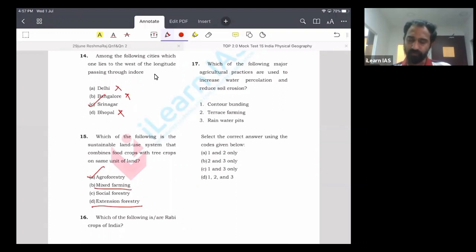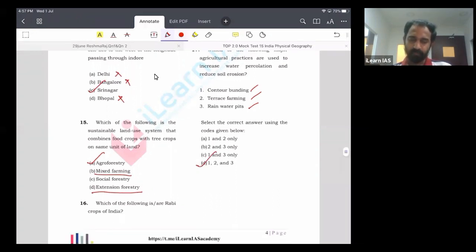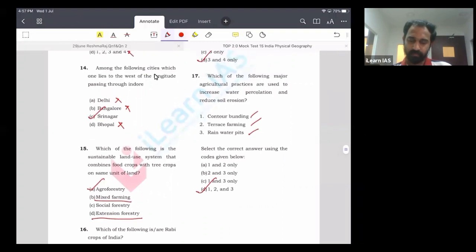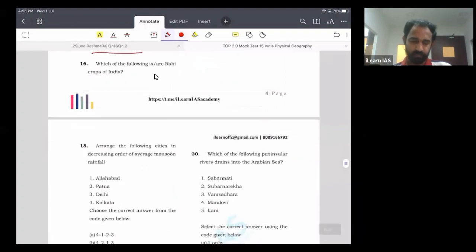So contour bunding obviously will act as a barrier for water flow. Then terrace farming, almost similar to contour bunding. Rainwater pits, all of them are associated with an increase in water percolation and reduction in soil erosion. So here the answer is D.